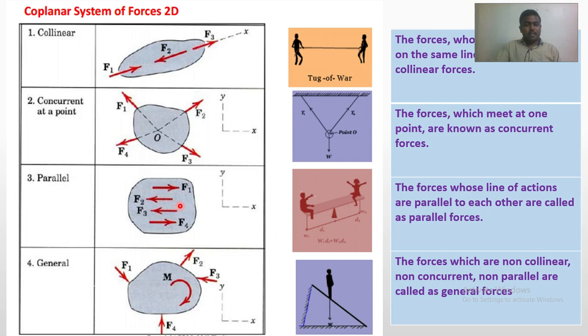The first type is like parallel forces. These are parallel forces whose lines of action are parallel to each other and which act in the same direction. Here F1 and F4 are like parallel forces because their lines of action are parallel and their direction is also the same. But for unlike parallel forces, like F1 and F2 or F3 and F4, their lines of action are parallel to each other but they are acting in opposite directions. So they are unlike parallel forces.